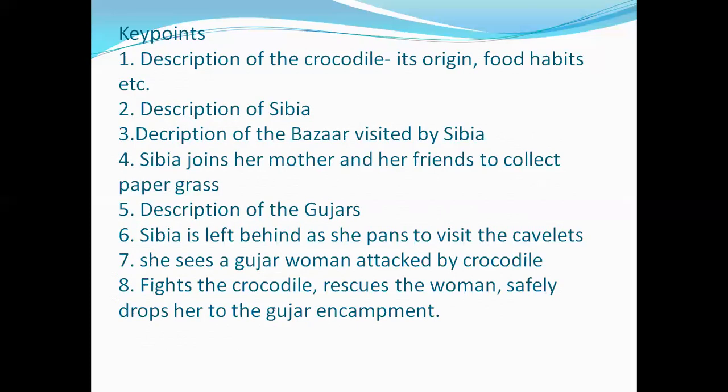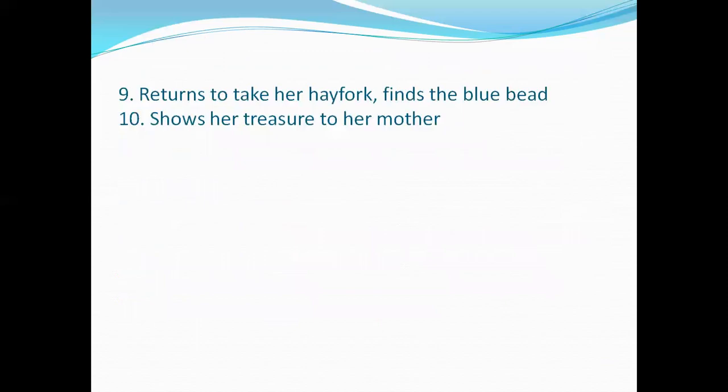Then the seventh point talks about Sibia seeing a Gujar woman being attacked by a crocodile, and how at the end she fights the crocodile, rescues the woman, and safely drops her to the Gujar encampment. So basically, this follows the sequence of the story. Okay. And in the ninth and the 10th point, as you can see here, she returns to take her hay fork, and that is when she finds the blue bead. And then she shows her treasure to her mother.